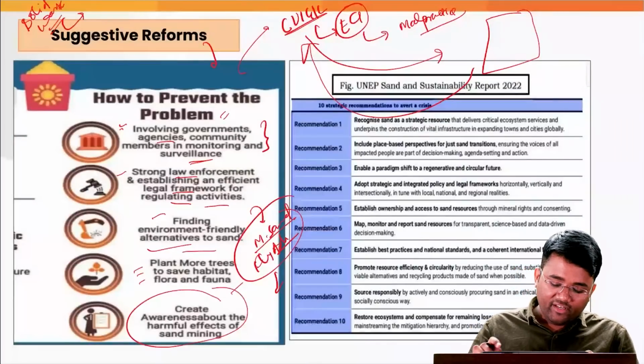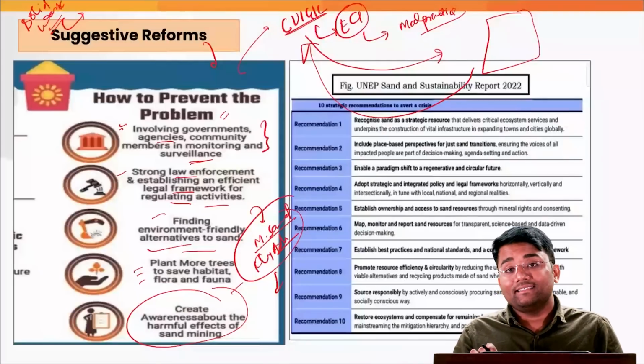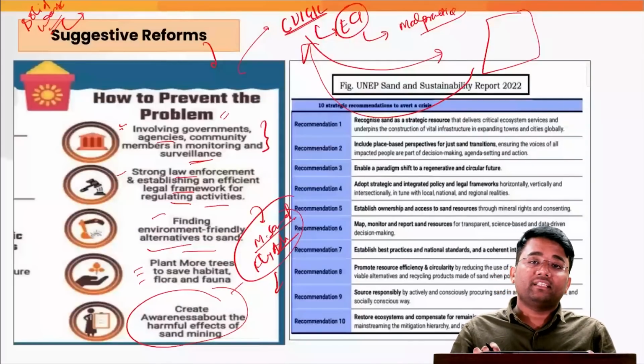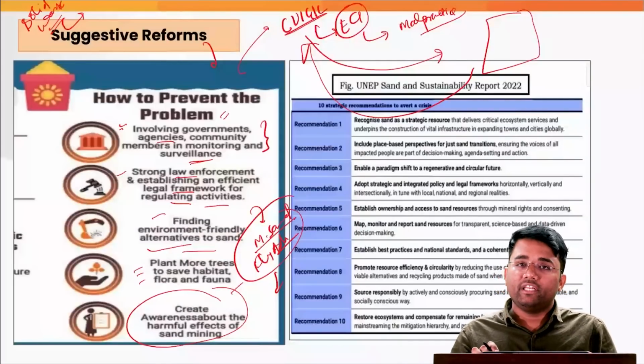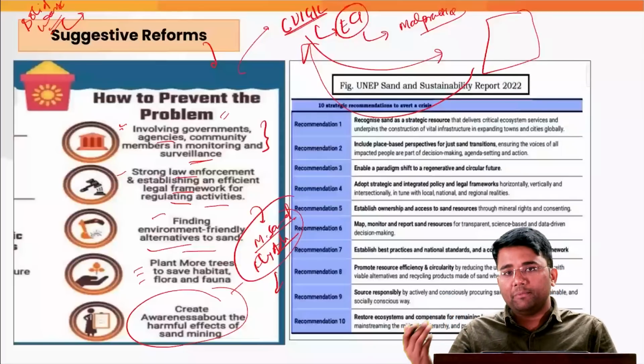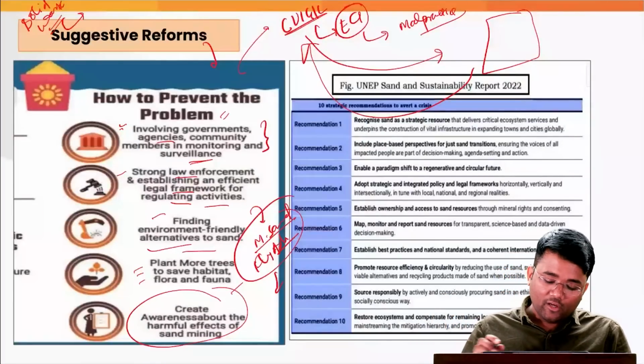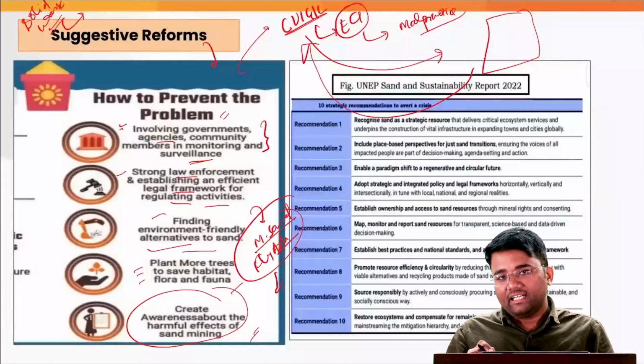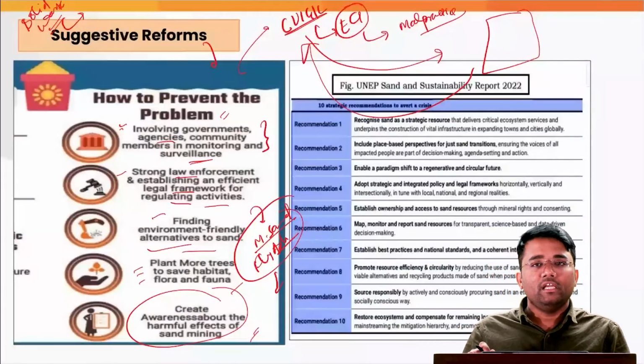Also, we need to create awareness about the harmful effects of sand mining, how it is impacting marine life, how it is impacting our environment, how it is leading to death of people, how it is impacting our health. Until and unless we create that awareness, it will be very difficult to address these issues.